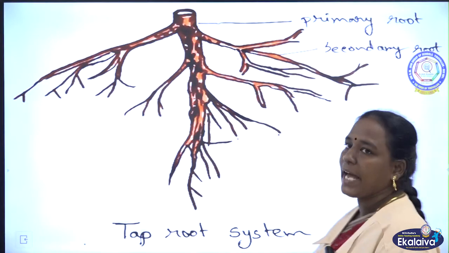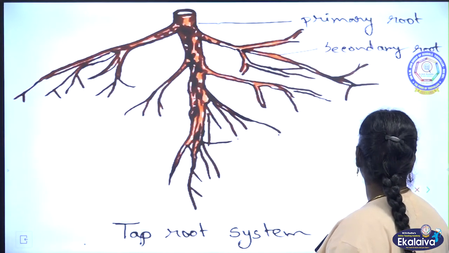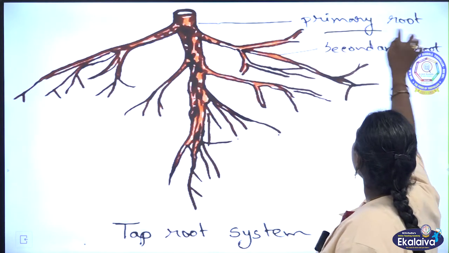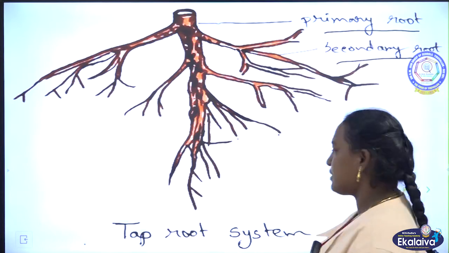You can see a tap root. Primary root and secondary root, and this is a tap root system.